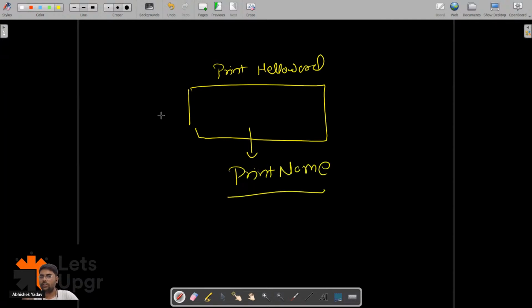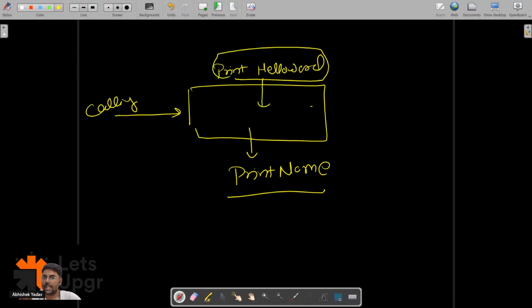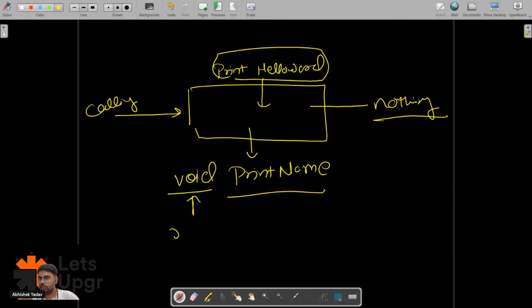So we call this function, and it will print hello world on the output screen, and it returns nothing. When my function is returning nothing, I will make the return type void. Everyone is clear? Yes or no?